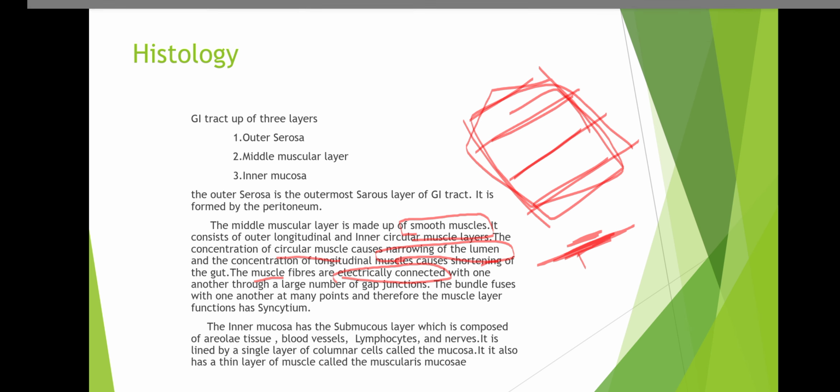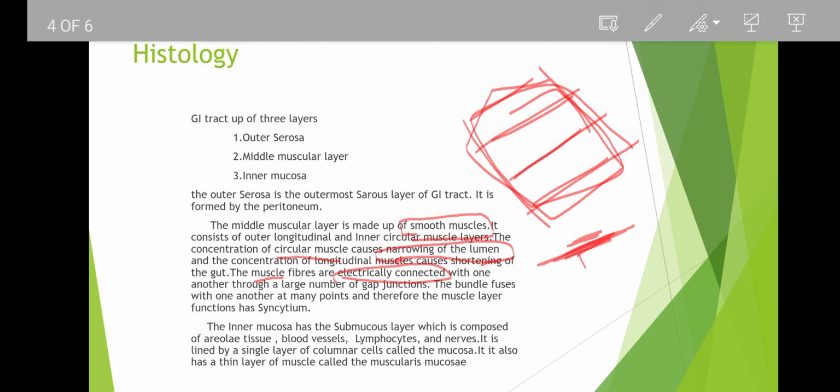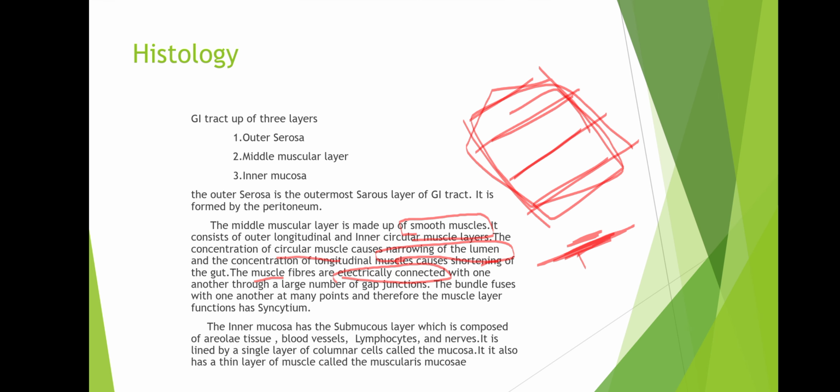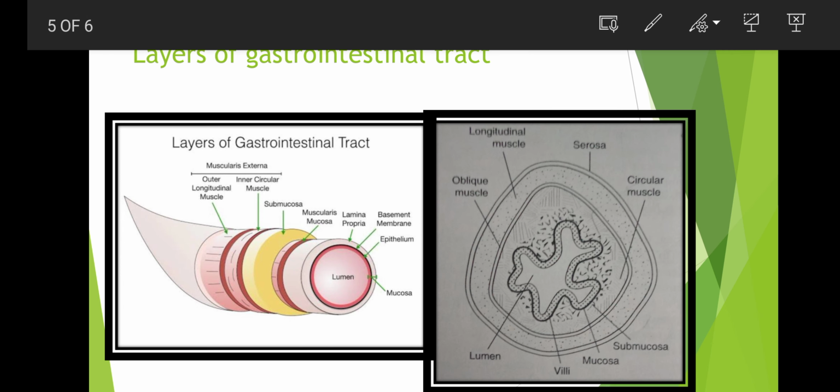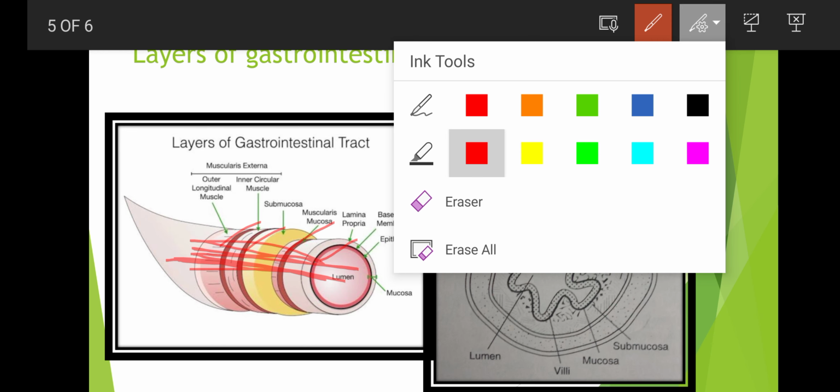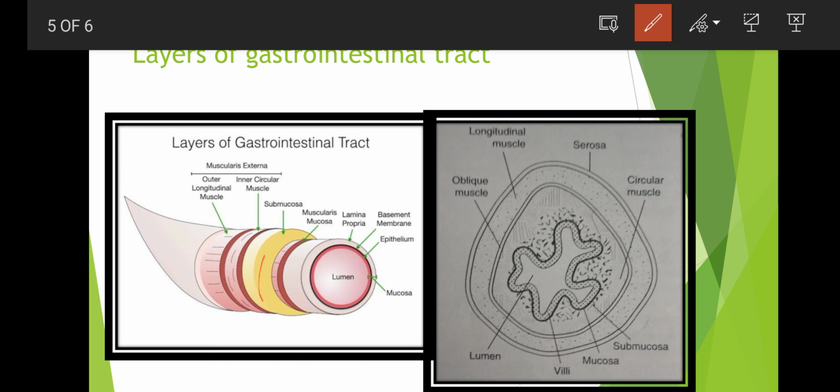You can see here in the diagram, these are the gastric layers, electrically connected with one another with gap junctions. See here, it has gap junctions.